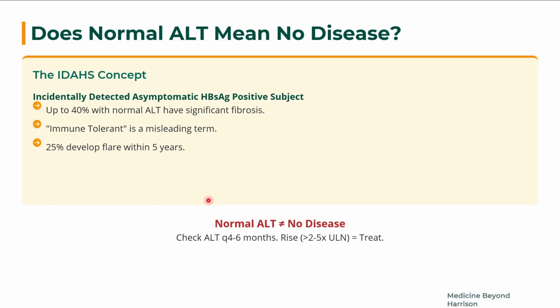Does normal ALT mean no disease? No, that is not true. Incidentally detected asymptomatic HBsAg-positive subject: the IDAHS concept has come because up to 40% of normal ALT patients can have significant fibrosis. So immune tolerance is a misleading term. 25% develop a flare within 5 years. So normal ALT is not equal to no disease. Check ALT every 4 to 6 months; if it rises more than 2 to 5 times the upper limit of normal,